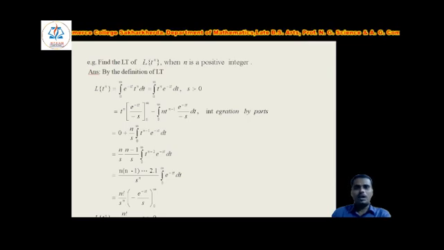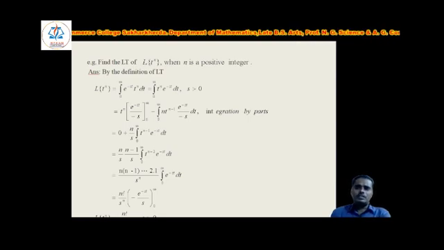So t raised to the power n is the first function and exponential term e to the power minus st as the second function. So first function t raised to the power n into integration of second function e to the power minus st upon minus s, limit 0 to infinity, minus integration 0 to infinity n into derivative of first term t raised to the power n minus 1 into e to the power minus st upon minus s dt.